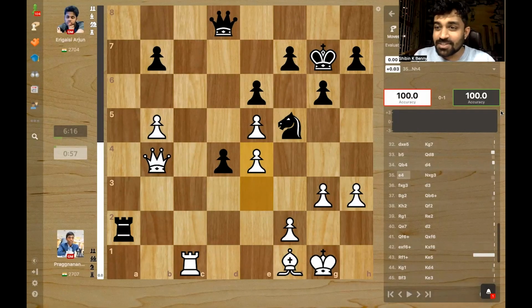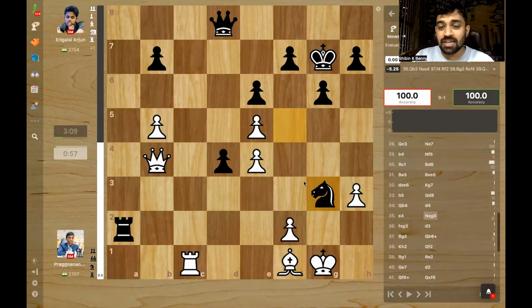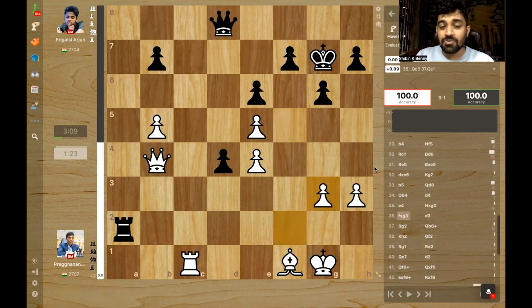Let's start with the first classical game. In the first classical game, Arjun played this brilliant sacrifice at this moment where Pragg is down to less than a minute on his clock. Arjun played knight takes g3, a sack out of nowhere. He's giving up a piece, but what does he have in return?